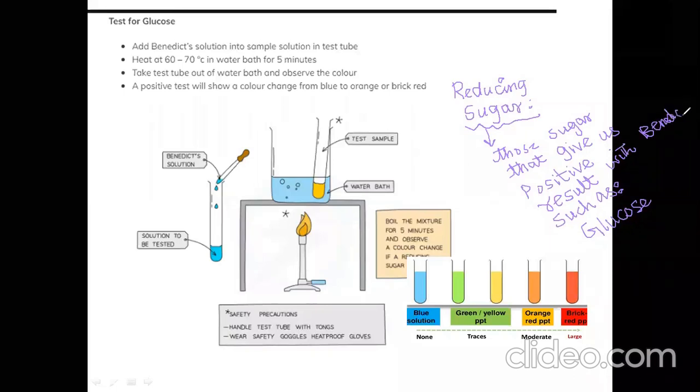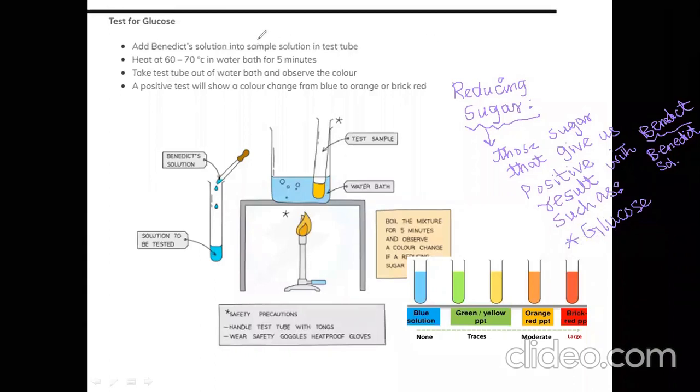Let me write the spelling again: Benedict, B-E-N-E-D-I-C-T, Benedict solution. So we call that what? Reducing sugar. So monosaccharides are reducing sugars, such as glucose.